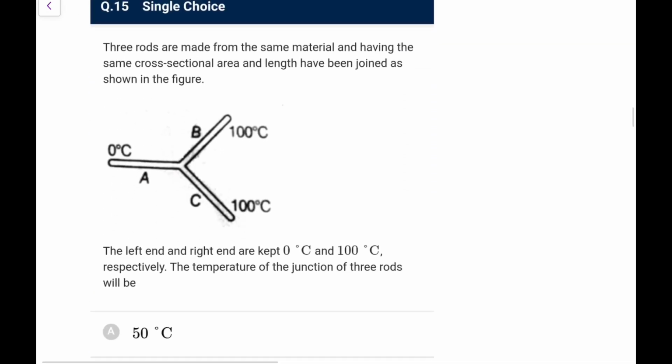3 rods are made from the same material having the same cross sectional area, length have been joined as shown in figure.